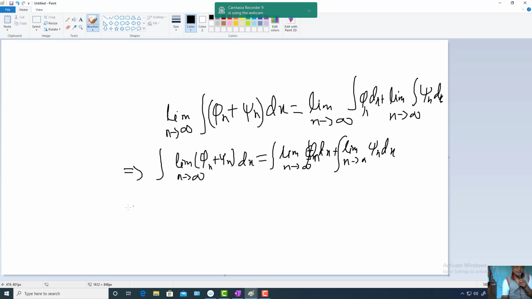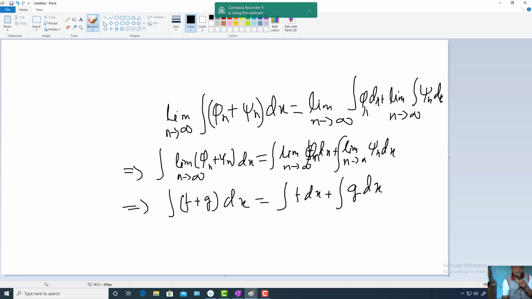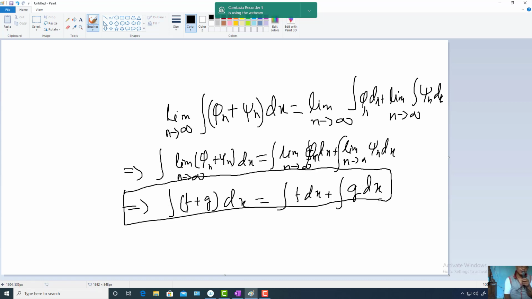But when n tends to infinity, phi n plus psi n goes to f plus g. So this is f plus g dx, and this side also, when n tends to infinity, limit phi n is equal to f, this is f dx plus here also g dx, you will get this one. So this is what we wanted to prove. Okay, so easily using definition 3, the third definition, now we are able to establish this equality.